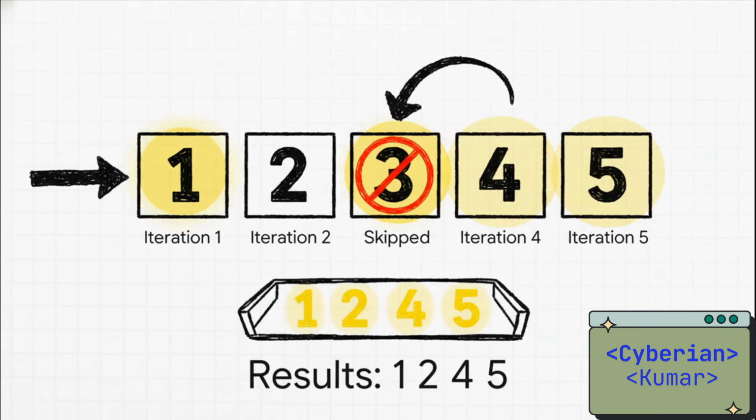Now look what happens with continue. Using a similar idea, if we tell the code to continue when the number is 3, the loop doesn't stop at all. It just skips printing the 3 and jumps straight to the next lap, which is 4. And that's the key difference, right? One is a hard stop, the other is just a little skip.